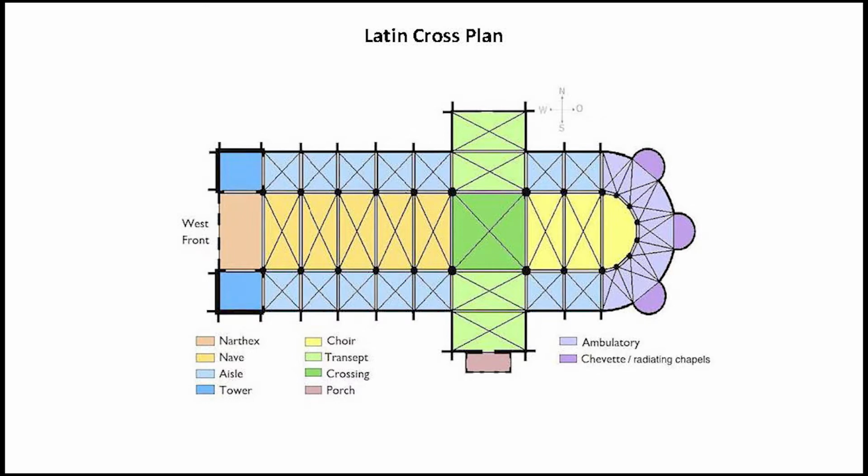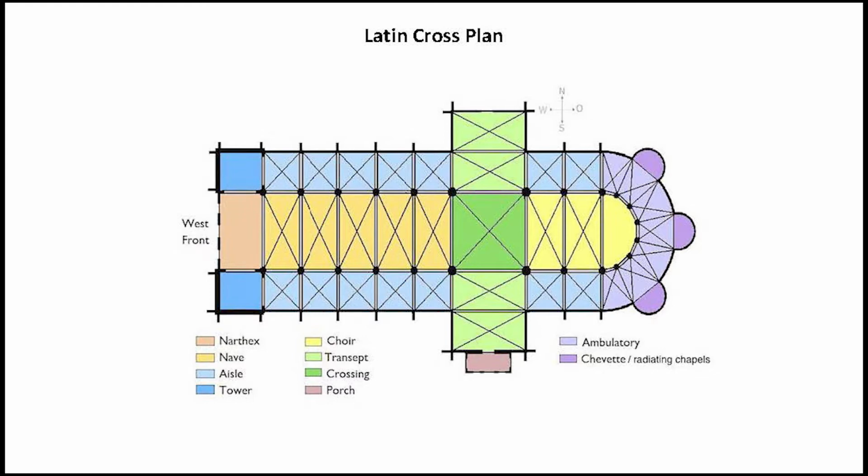The apse at the eastern end of the Romanesque church is also almost always semicircular, with either a high chancel surrounded by an ambulatory, as in France, or a square end from which an apse projects, as in Germany and Italy. Then there comes the ambulatory. Ambulatory is basically similar to the cloisters that we can find in Indian architecture.